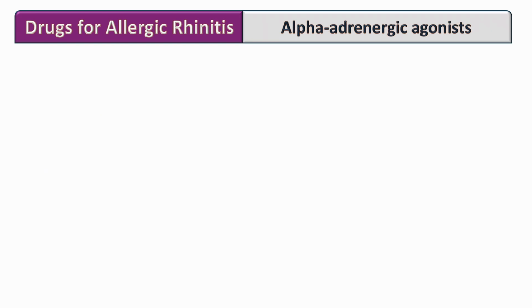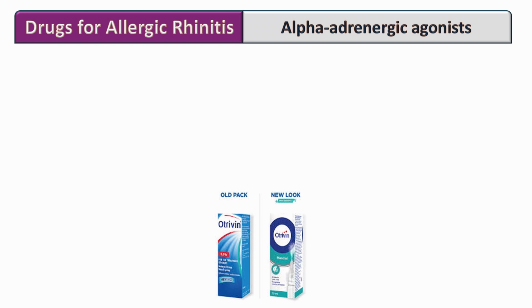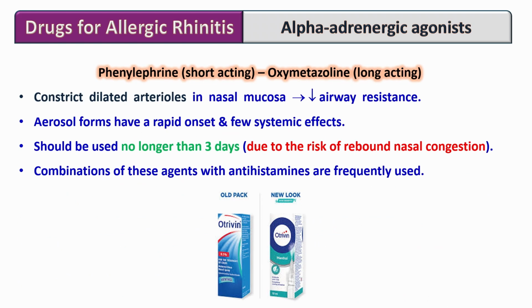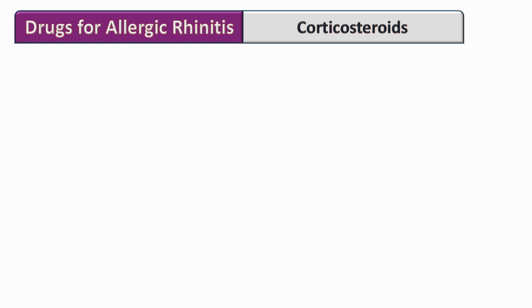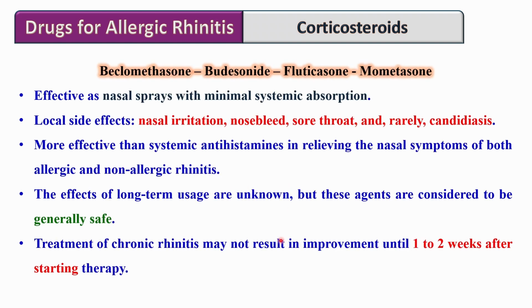Nasal decongestants provide rapid relief by vasoconstricting dilated nasal arterioles, which reduces mucosal swelling and improves airflow. Examples include phenylephrine, a short-acting agent, and oxymetazoline, longer-acting. These are available in aerosol forms with minimal systemic effects. However, they should not be used for more than 3 consecutive days due to the risk of rebound congestion, also known as rhinitis medicamentosa. Intranasal corticosteroids are the most effective agents for managing allergic rhinitis.